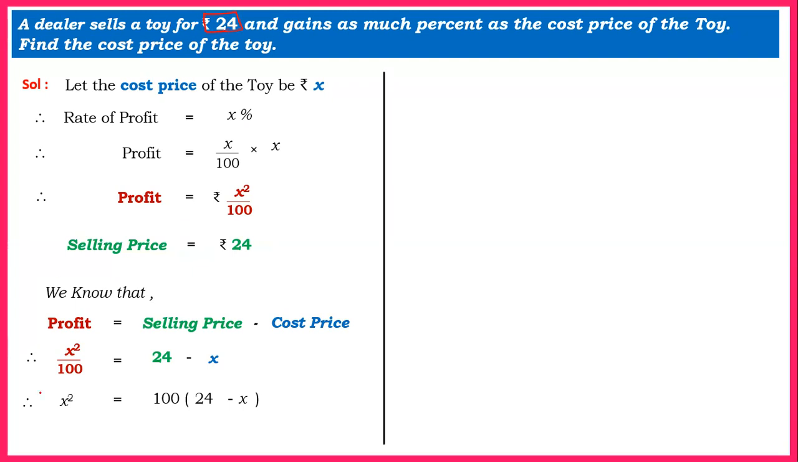Now x square as it is, students, 100 into 24 is 2400, minus 100 into x is 100x. Let us get the equation in the standard form. Let us put everything on the left-hand side. x square as it is, minus 100x shifts this side, it becomes plus 100x, plus 2400 becomes minus 2400.